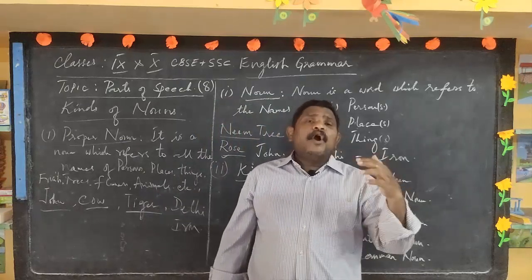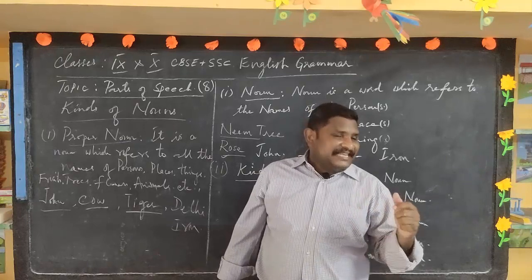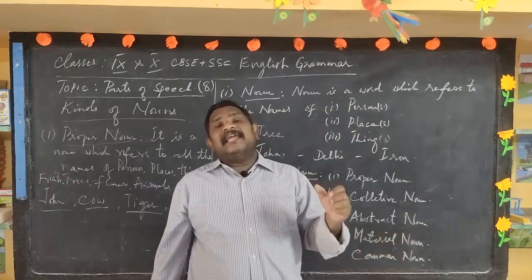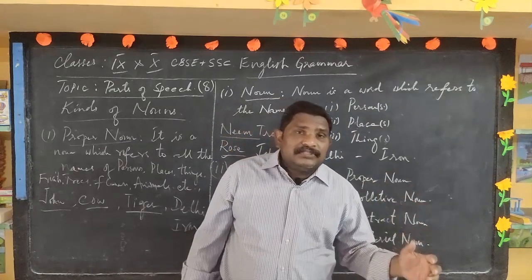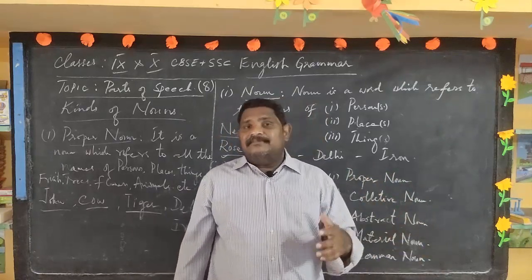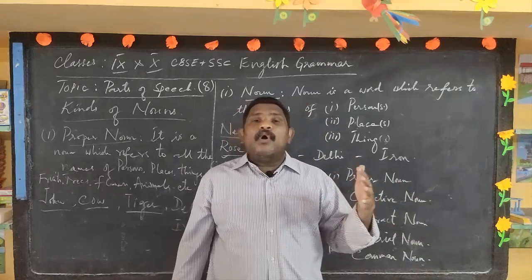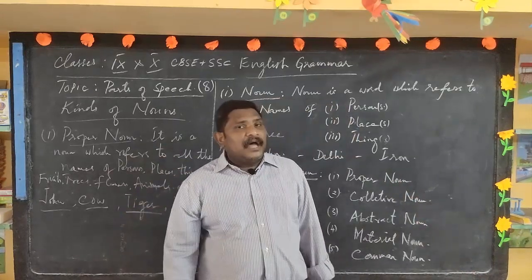So, proper nouns go by specific names. All the names specifically mentioned, names of fruits, animals, places, things, and persons, fall under proper nouns.